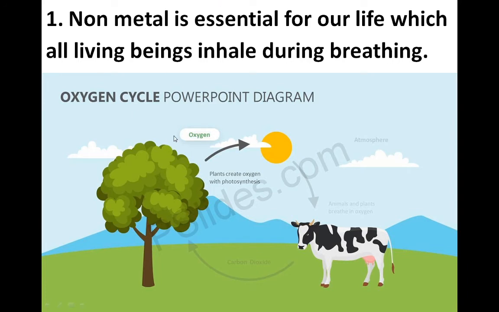Oxygen is the byproduct of the photosynthesis process.